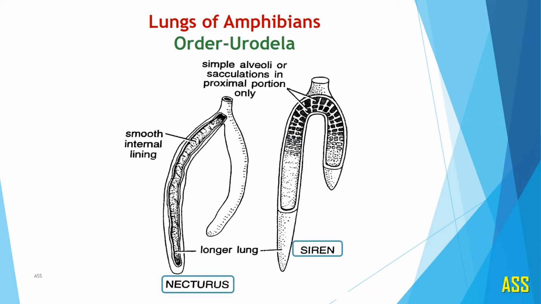Thus, in different orders of the amphibians, the lungs have different shapes, but the basic structure is the same.